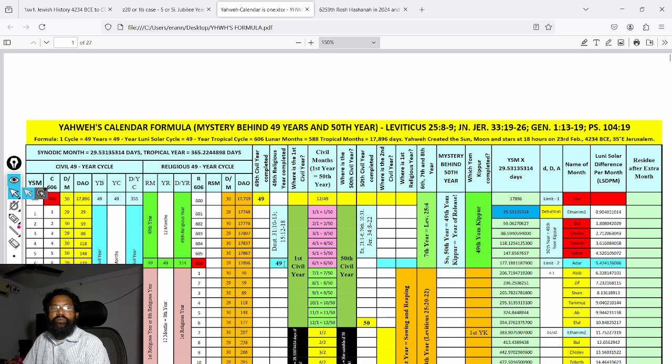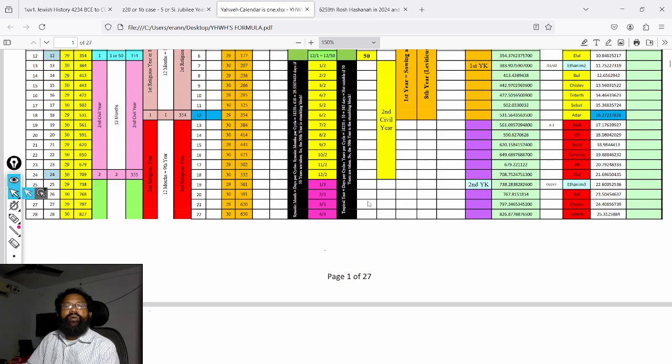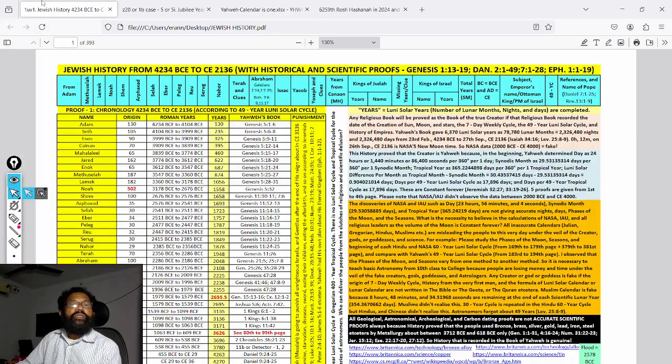See, this is the first civil year. The first civil year is equal to the 50th civil year. Therefore, the 50th year means the first civil year. So, the 50th civil year occurred in the 49th release cycle, or in the 49th year of the release year. Therefore, in this table, I explained everything. So, you can study Jewish history and chronology with the help of this formula.